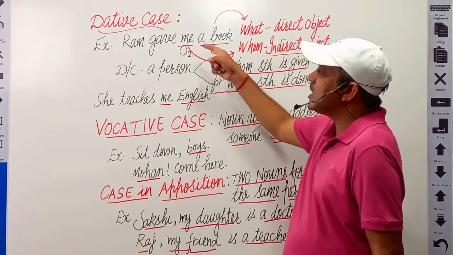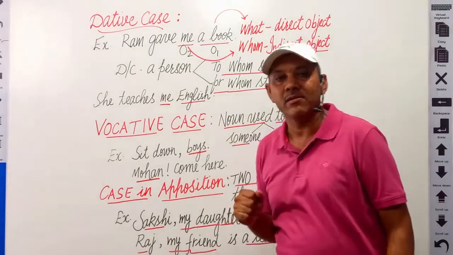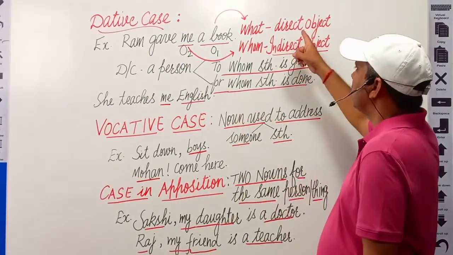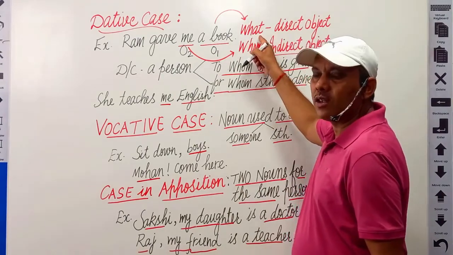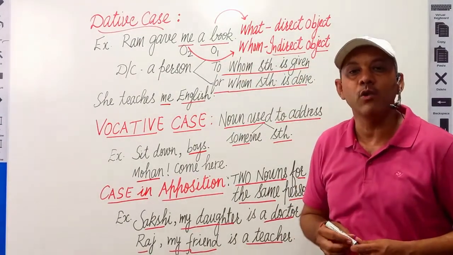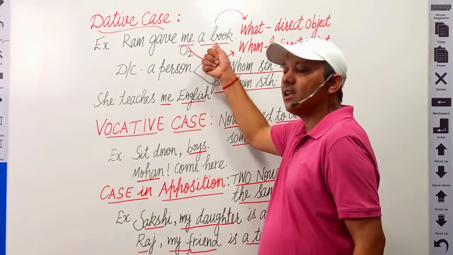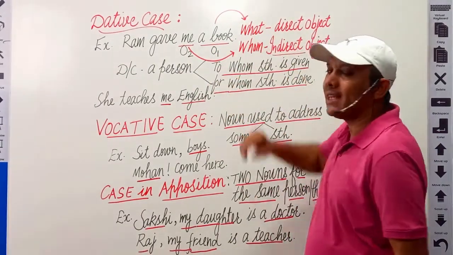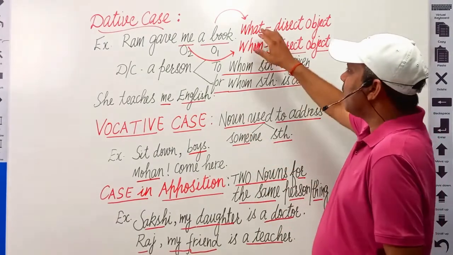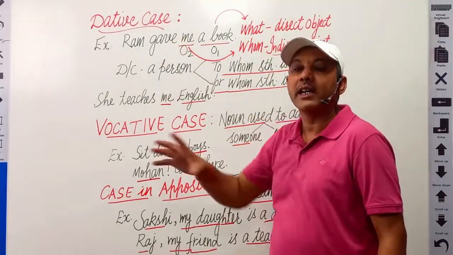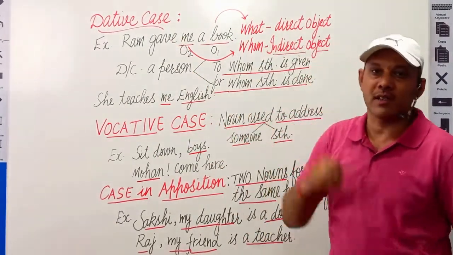What did Ram give me? A book. A book is the answer to what? What did Ram give me? Ram gave me a book. This is known as direct object in a sentence. Answer of what before the verb gives the direct object.